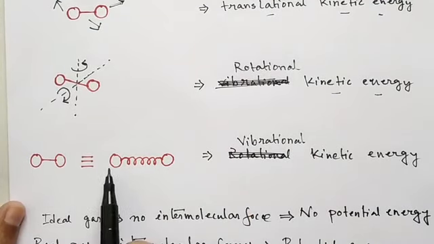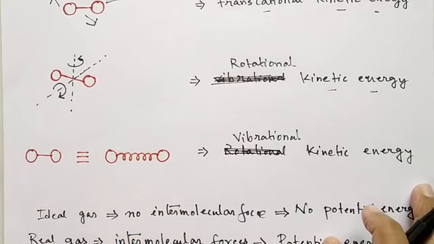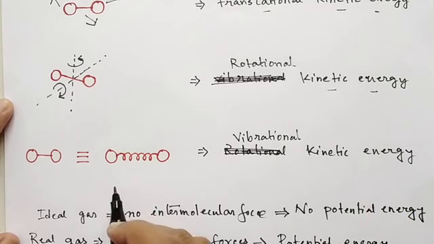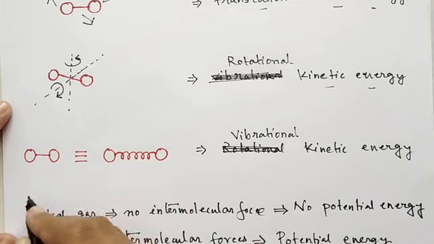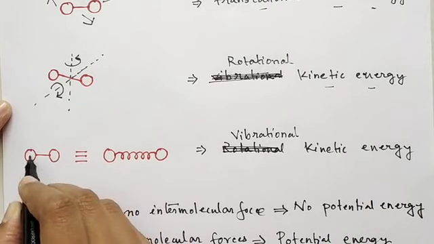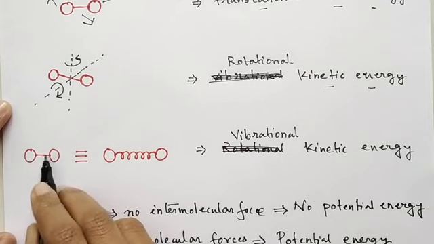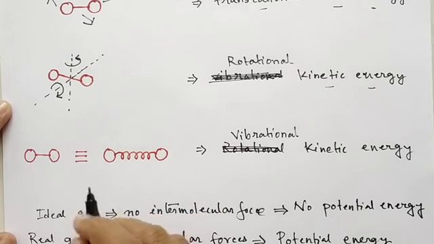Now, polyatomic gas molecules which have some chemical bond between the atoms of the molecule can also have the vibrational mode of motion. For example, in this case we have this diatomic gas molecule with these 2 atoms. You can consider the bond between them to be like a spring.